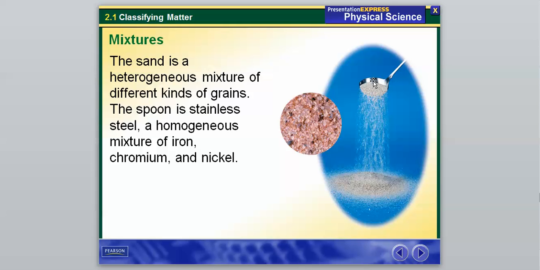We look at it, we just see a nice, smooth, shiny, silvery type appearance, and that is why we call that a homogeneous mixture. Again, these three things, iron, chromium, and nickel, are all inside this spoon, but they're so well mixed in that we cannot tell the difference. So those are two types of mixtures. We have heterogeneous, where we can see the different types, and we have homogeneous, where they're all so uniform we can't really tell the difference.